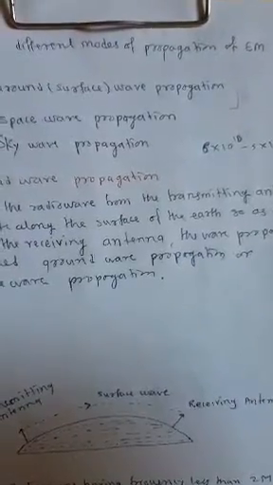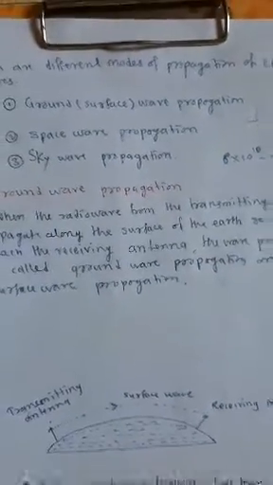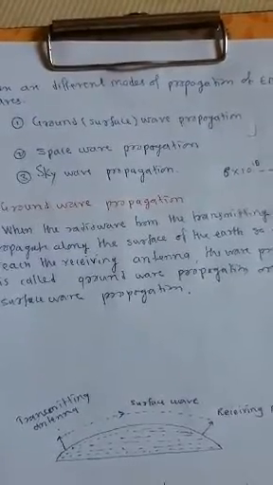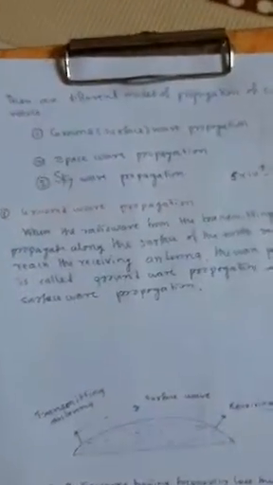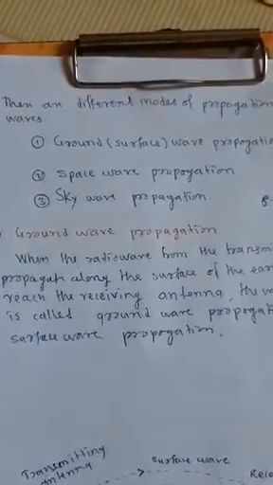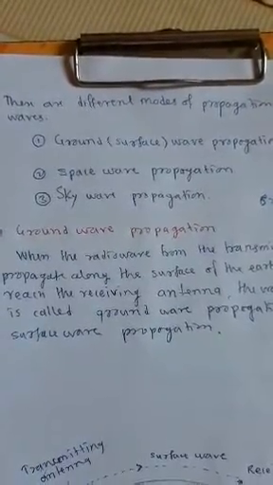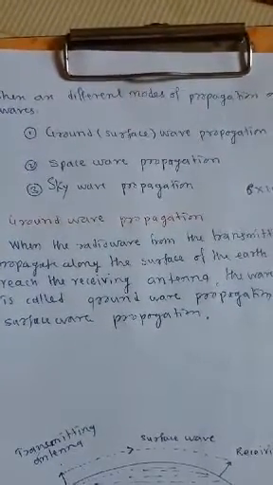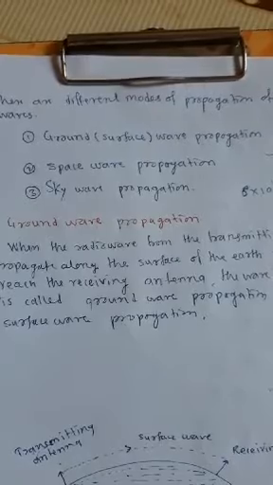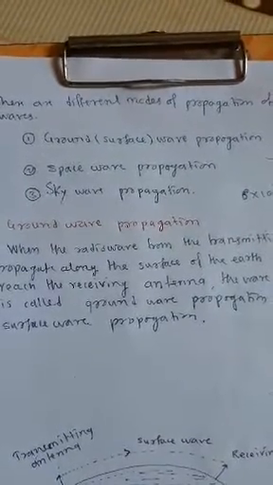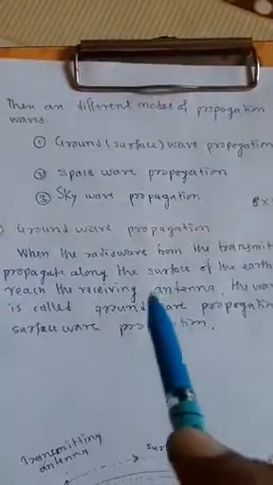Therefore, radio waves are used to transfer information from one place to another place. That's why we have to study the propagation of electromagnetic waves, especially radio waves. Now there are three types of modes: ground wave propagation, space wave propagation, and sky wave propagation. Let us first see ground wave propagation.